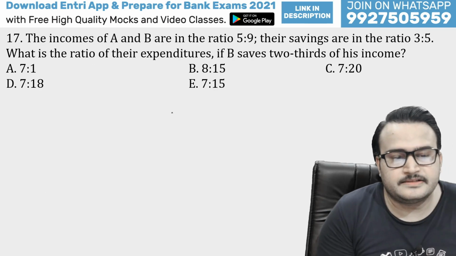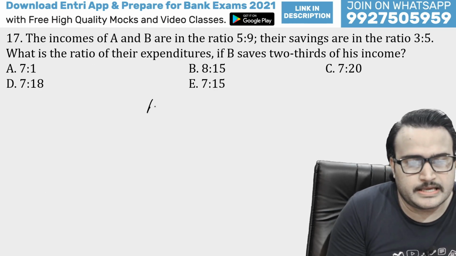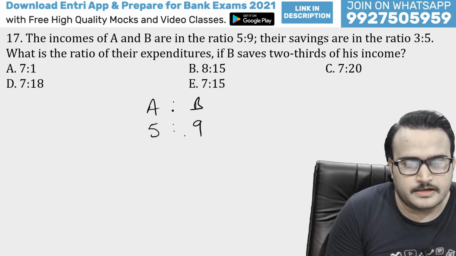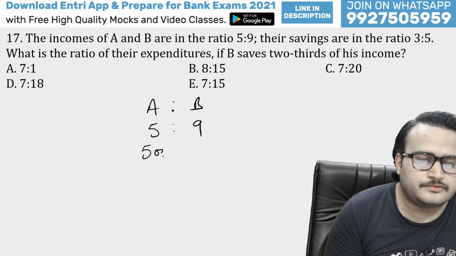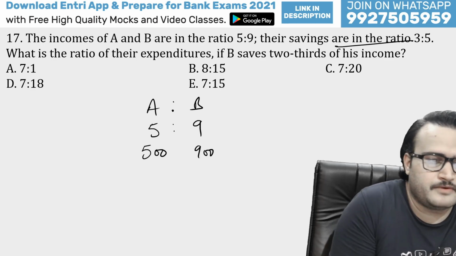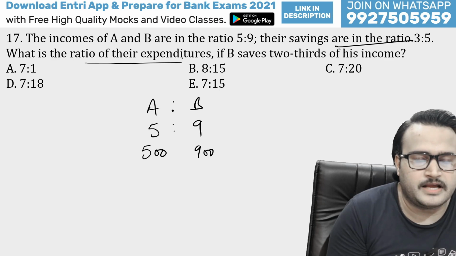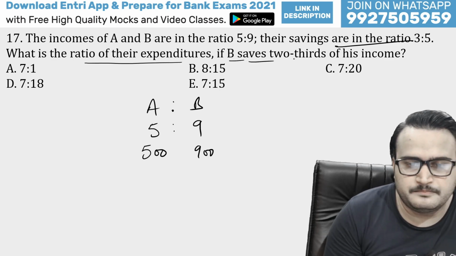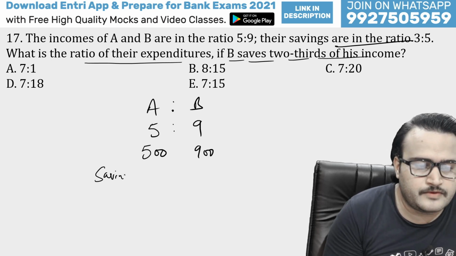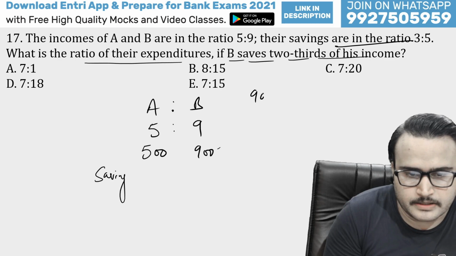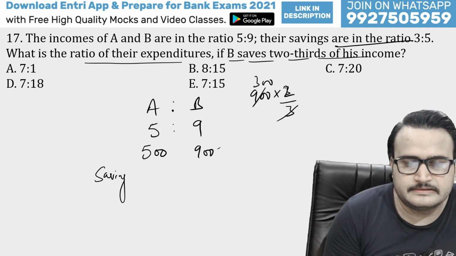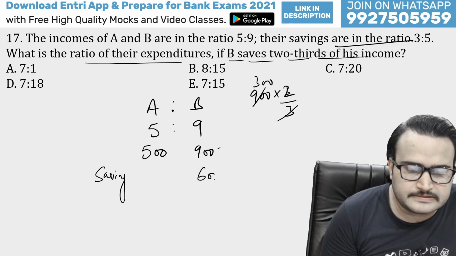1,000 will be your right answer. So guys, here's the next question, from ratio and proportion. A and B have the ratio of their income 5:9. So let's say their incomes are 500 and 900 respectively. Their savings are given as 5:3. We have to find the expenditure ratio, where B saves 2/3 of his income. So guys, here if we write the saving, 2/3 of 900 will be what, guys? Obviously 600. So B is saving 600 amount.